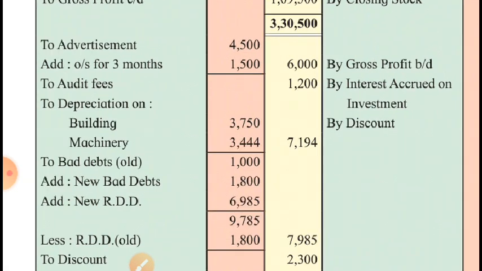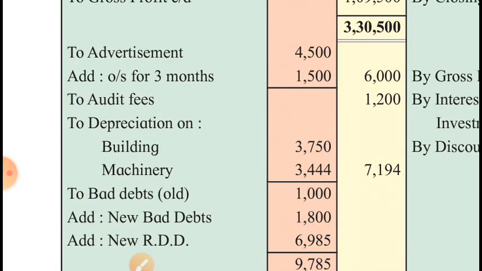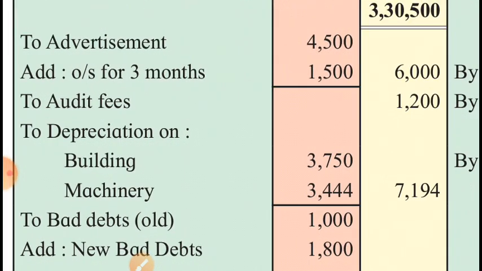Look at the debit side. Advertisement. We paid for advertisement for 9 months, 4,500, and we haven't yet paid for 3 months advertisement. We should have paid it, but not paid. Unpaid advertisement for 3 months is 1,500. So total advertisement for this year increases to 6,000 now. And the outstanding advertisement will be shown on the liability side. Audit fees, indirect expense, the fees paid to the auditor to verify the accuracy of our accounts. That is office expense, therefore debited to profit and loss account. Indirect expense it is.